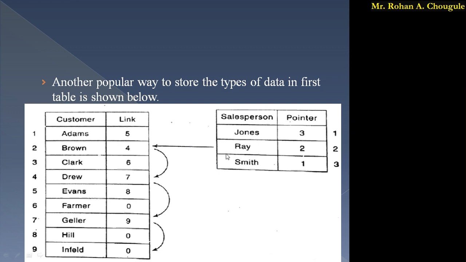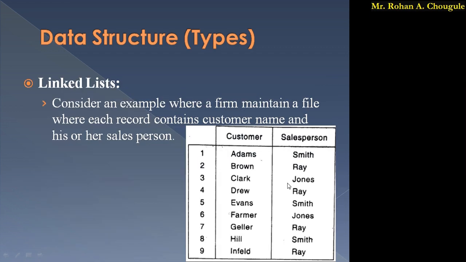So first, just consider the example of Ray. In this case, in the first table, Ray is a salesperson for Brown, then Drew, then Giller, and then Infield. For these four persons, Ray is a salesperson, right? So here Ray's first customer is Brown.